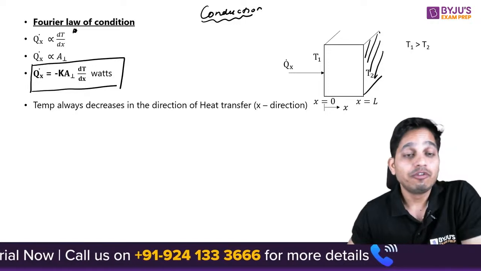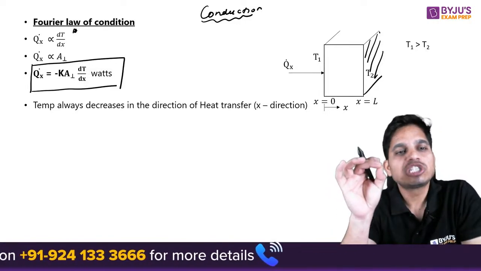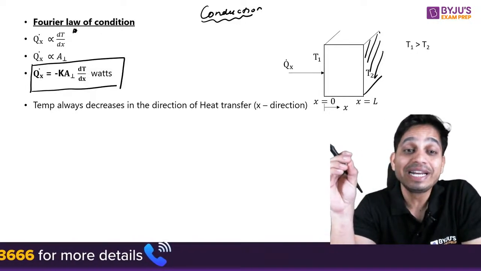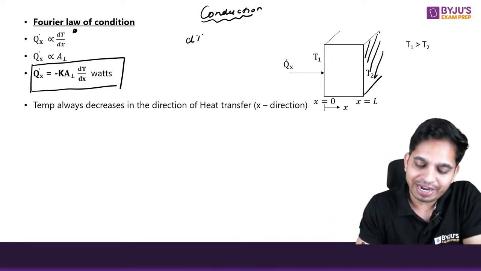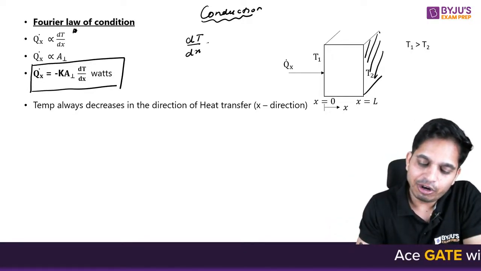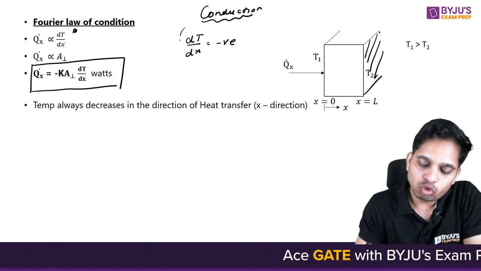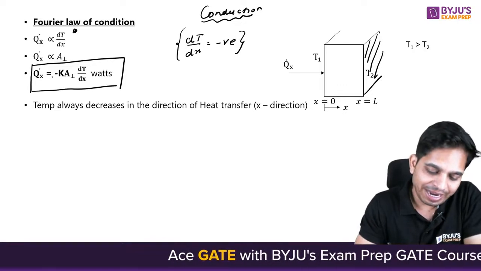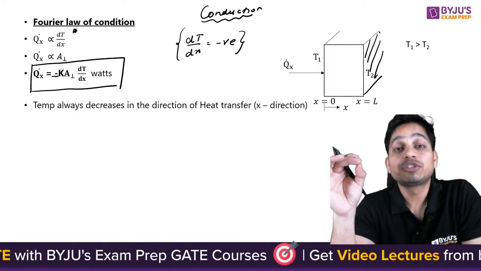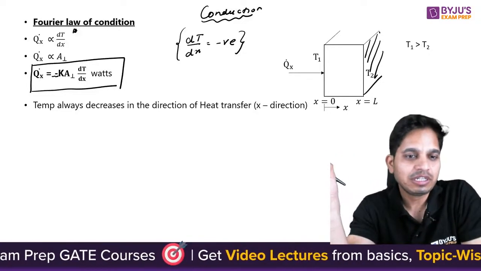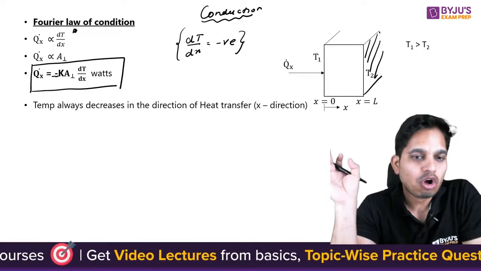Okay, and why do you use a minus? Because temperature always decreases in the direction of heat transfer. So dT by dx will always be negative. To make it positive, we use a negative sign here, so as to satisfy the second law of thermodynamics.